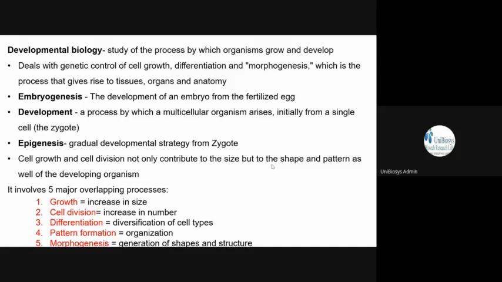It increases in its size, which is known as growth. It increases in its number by cell division. It diversifies into different cell types by differentiation. And then they all organize to form a particular pattern, a particular anatomy, a particular organ. Then they form a particular shape and structure, and it gives the morphology to that organism. So those are the 5 different processes: growth, cell division, differentiation, pattern formation, and morphogenesis.